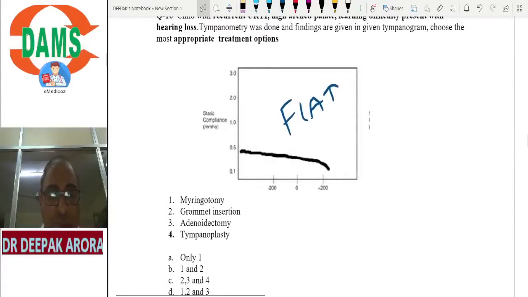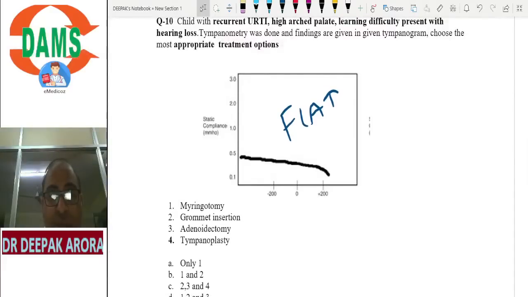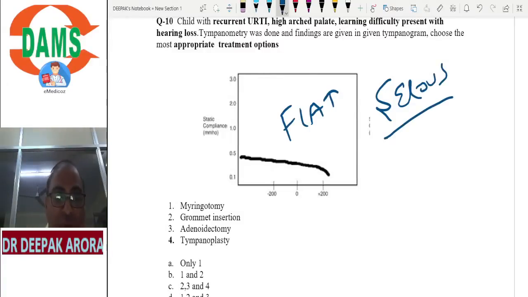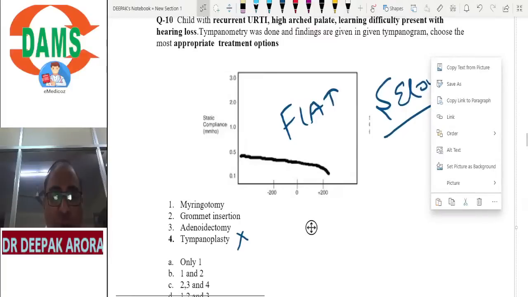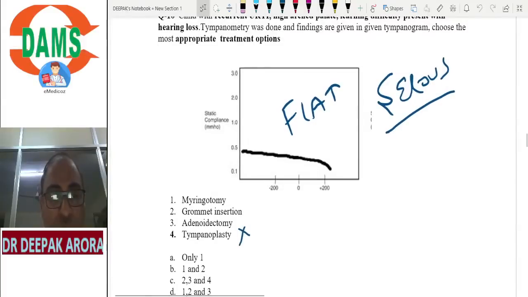Now consider this MCQ. It is adenoid facies with a flat tympanogram, means I am talking about serous otitis media. If it is serous otitis media, I will never go for tympanoplasty. Tympanoplasty is treatment for unsafe ear, not serous otitis media. So tympanoplasty is not done. Option C ruled out. Will you do only myringotomy, or myringotomy with grommet as well as adenoidectomy? The better option is the D option, I will go for 1, 2 and 3. Option D is the best option. Clear?